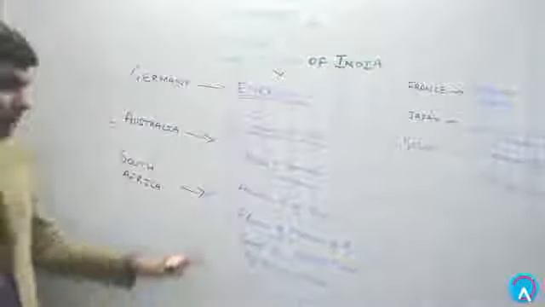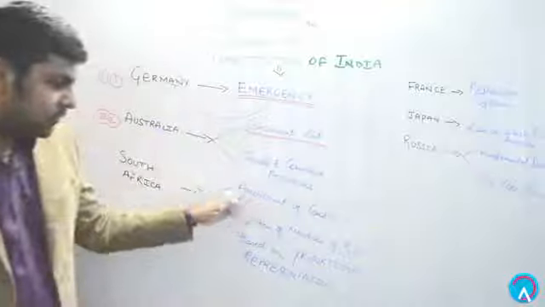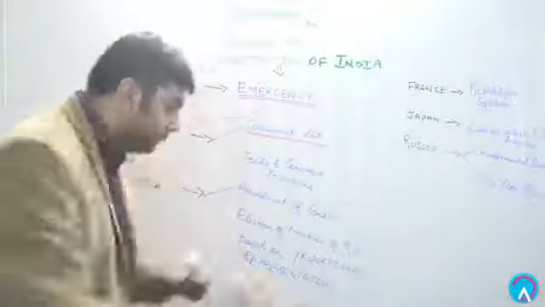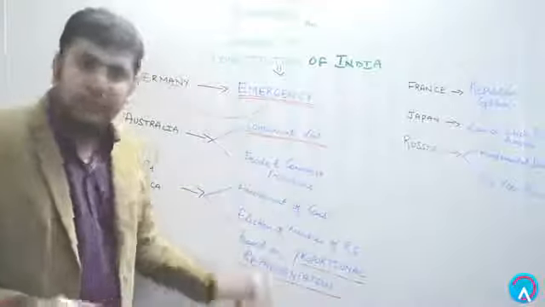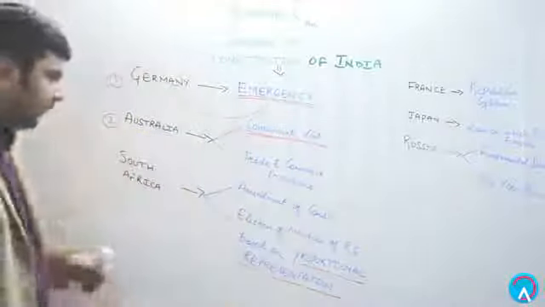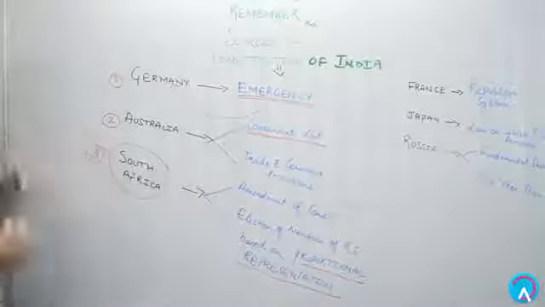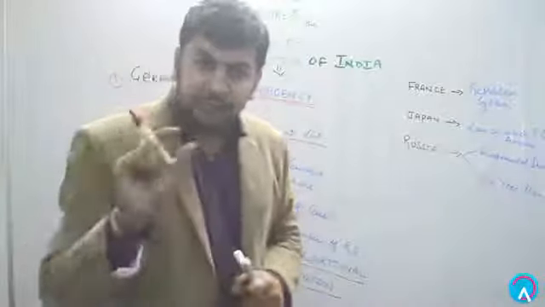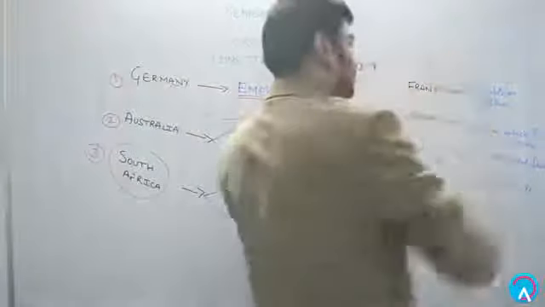The constitutional amendment procedure and the election of members of Rajya Sabha based on proportional representation, these 2 features have been added from the Constitution of South Africa. The republican system in India we have taken from the Constitution of France.